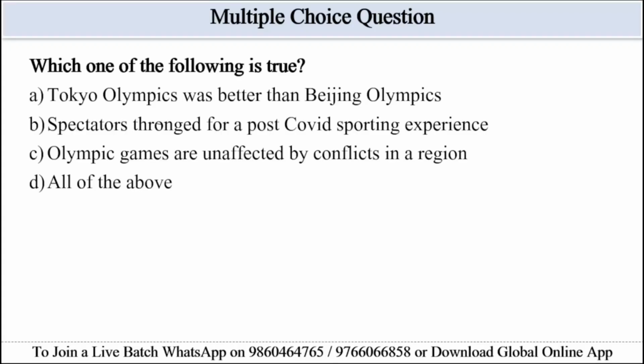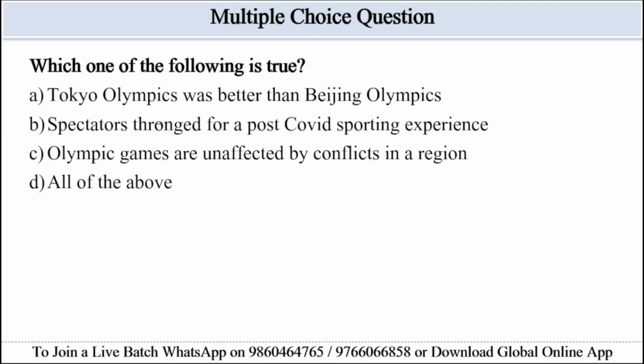Option A, Tokyo Olympics was better than the Beijing Olympics. This one is wrong. The passage states that both Tokyo and Beijing had sharply limited festivities due to health restrictions. It does not make a qualitative comparison between the two. Option B, spectators thronged for a post-COVID sporting experience. This one is correct. The passage itself states Paris 2024 was powered in parts by pent-up demand for communal experiences. So this symbolizes an international post-pandemic vibe shift and mentions throngs assembled on the boulevards of Paris. This directly supports the idea that people gathered in large numbers for the post-pandemic experience.